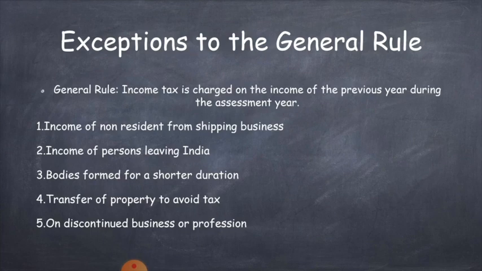First one, income of non-resident from shipping business. Second one, income of persons leaving India. Third exception is bodies formed for a shorter duration. And fourth one, transfer of property to avoid tax. And last one, the discontinued business or profession. Let us discuss these points one by one.